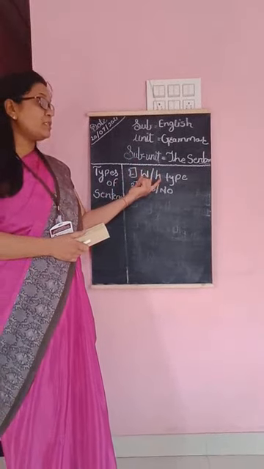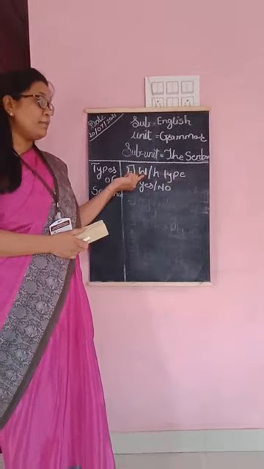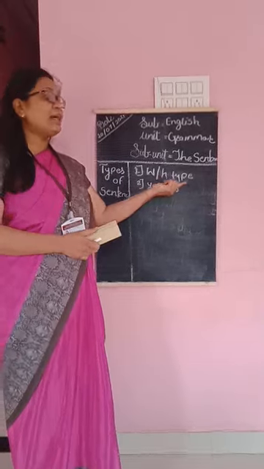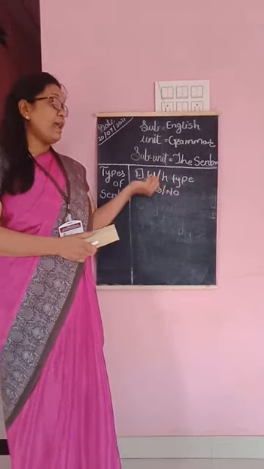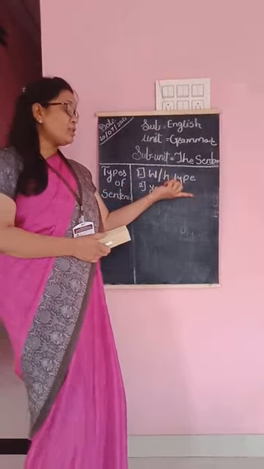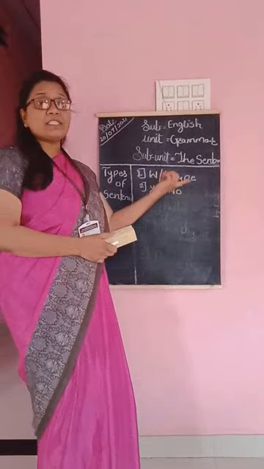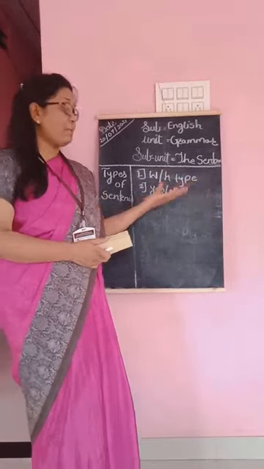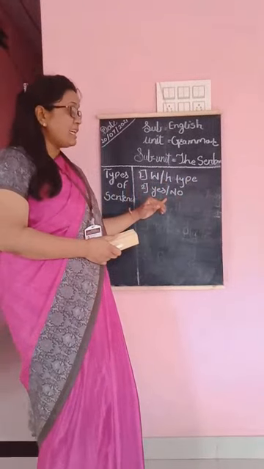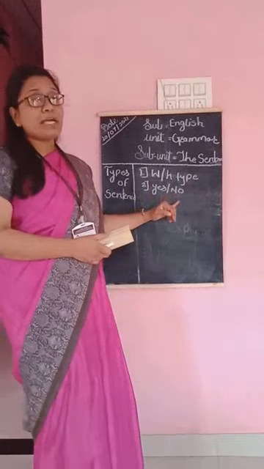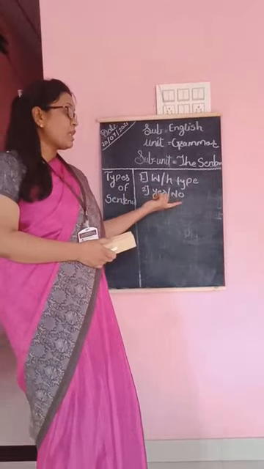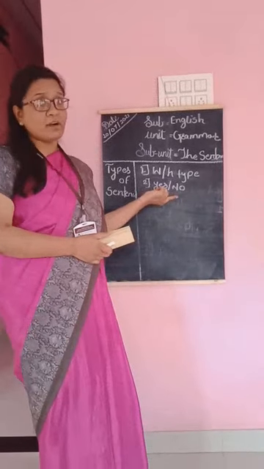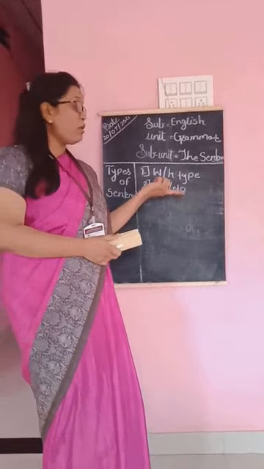When a question starts with W and H words, we call it a WH type question, and its answer should be descriptive. But what happens with yes no type question? It means the sentence which starts from a supporting verb, modal or auxiliary verb.